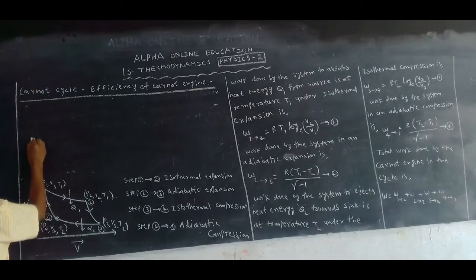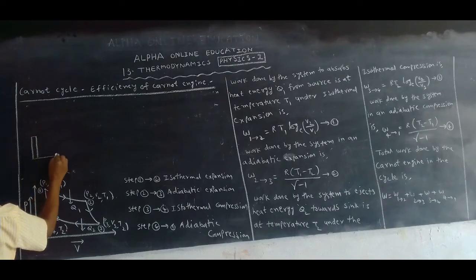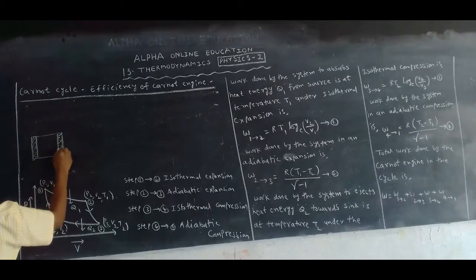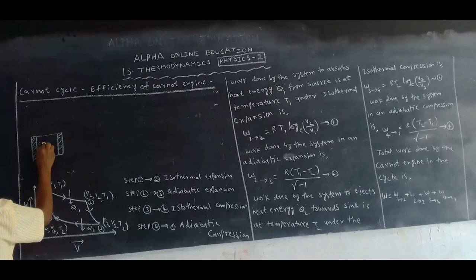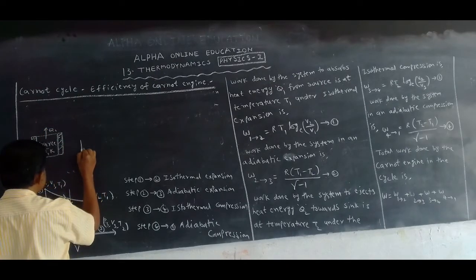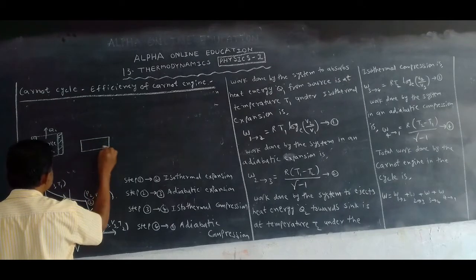Now this is the source. In the last class we discussed about this. Source is at T1 Kelvin, gives the heat energy Q1. This is the insulating stand.